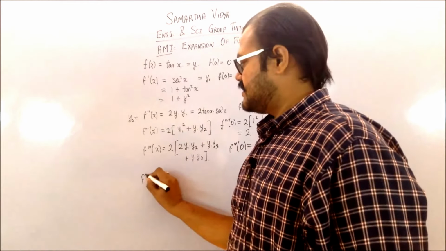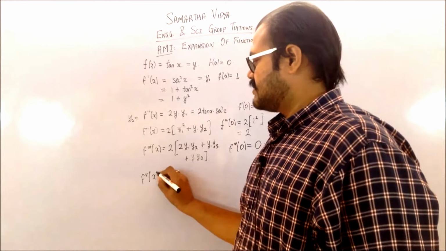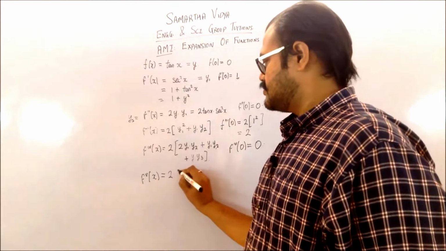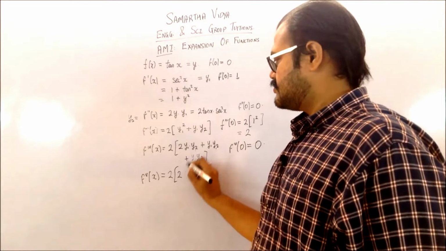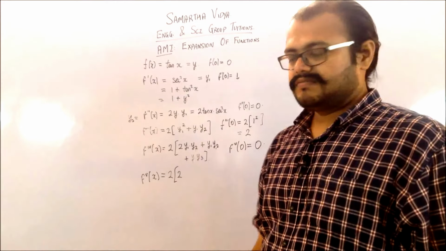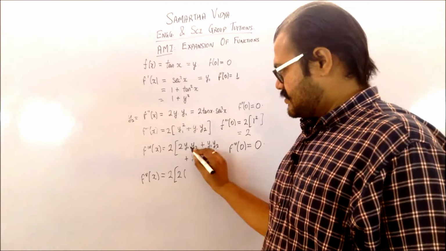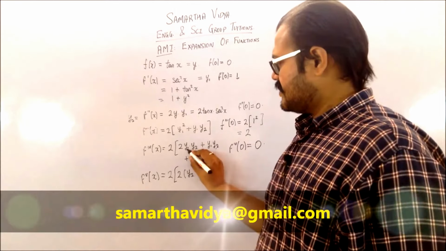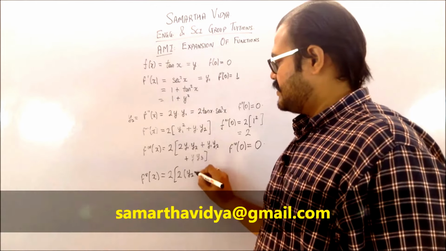Coming to the fifth derivative, the fifth derivative term is going to be equal to 2 into 2. You can see that this is again a UV rule. So that is going to be the double derivative for this, y into y2 again.